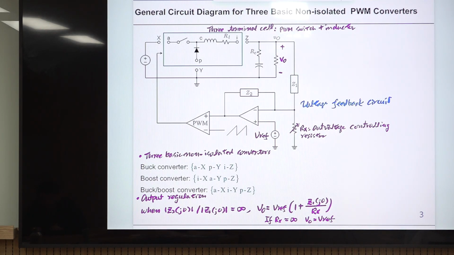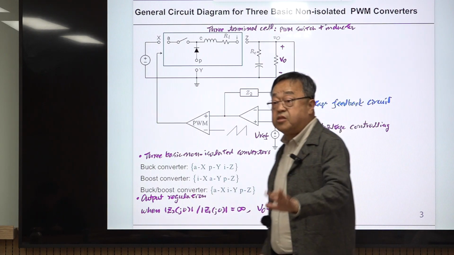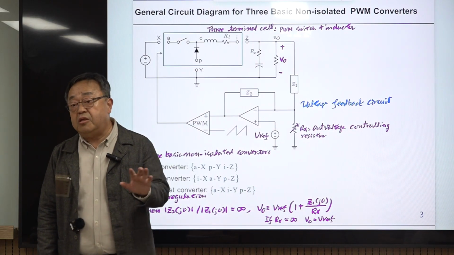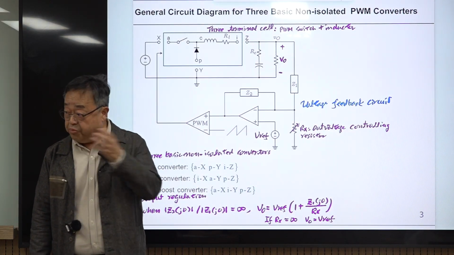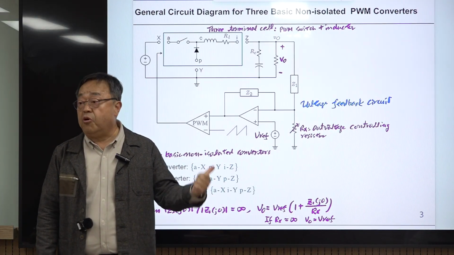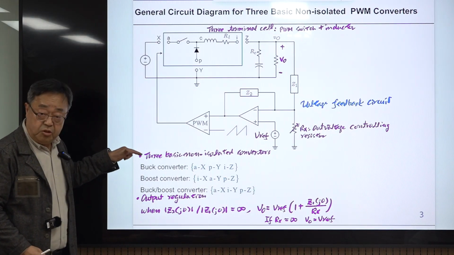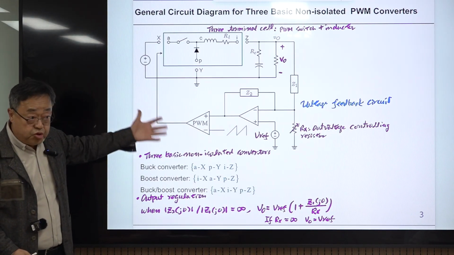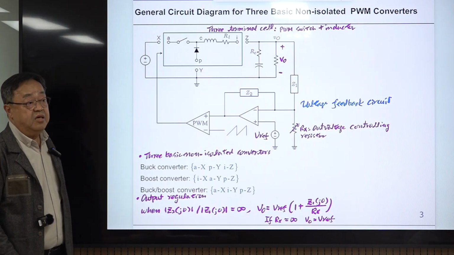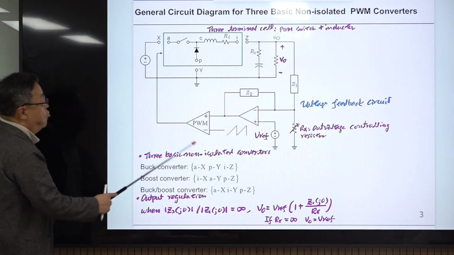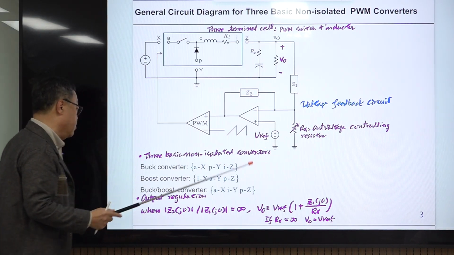During the transient state, this output value can deviate from this, but in the steady state, it returns to this fixed value if the converter is designed to be stable. Okay, so stability is the most important property of this converter. If the converter is unstable, this output voltage cannot be regulated at a fixed value, and this converter is useless. Okay, stability is an essential property of this. So we will be talking about stability a lot later.